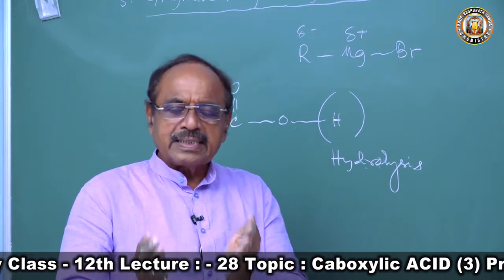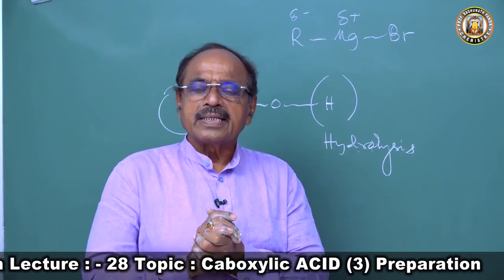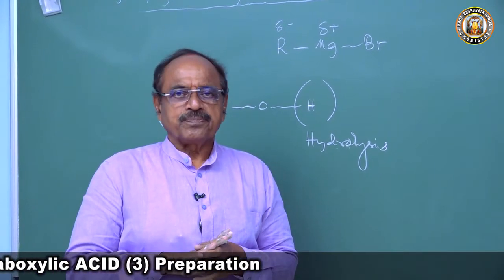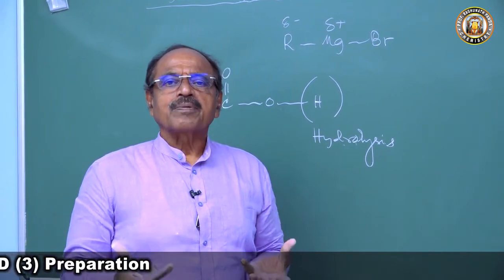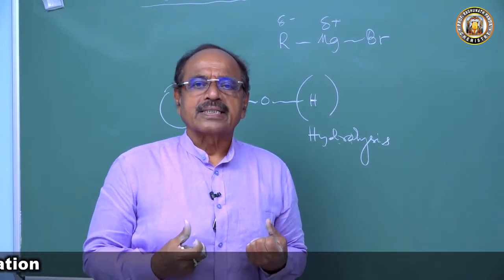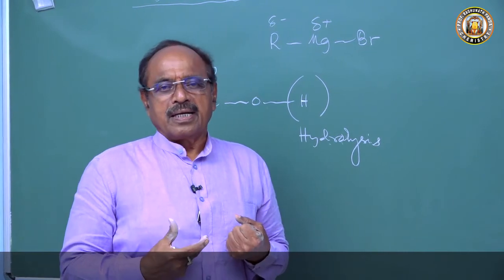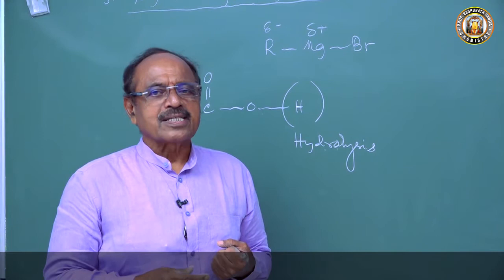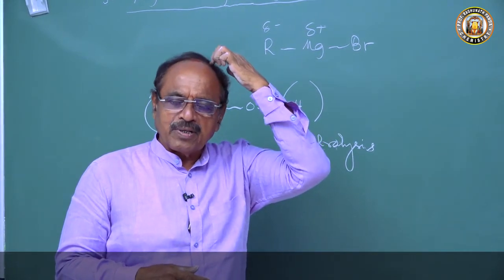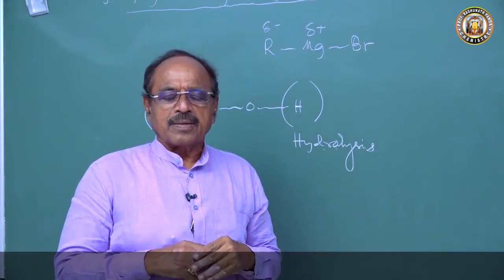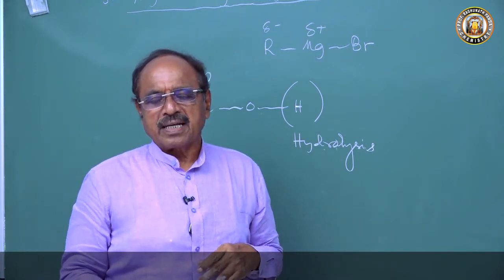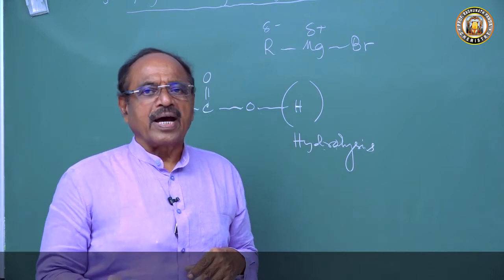The reaction is always done in ethereal medium at 0 degree temperature. We have to take carbon dioxide as a gas, so we take dry ice. The solid carbon dioxide is called dry ice. When carbon dioxide gas is frozen, it forms a white crystalline solid called dry ice.